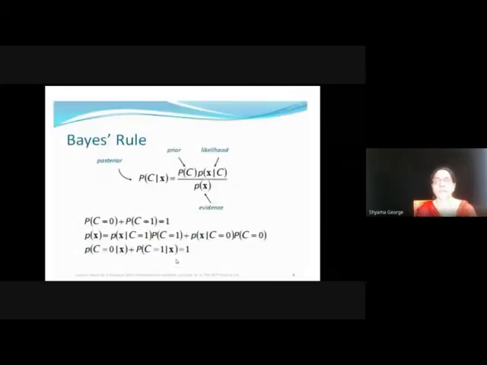For the Naive Bayes classifier, you have to understand the terms in the formula. We know that probability of C given X is equal to probability of C into probability of X given C, divided by probability of X. The probability of C given X is known as the posterior probability, and probability of C is the prior probability. Probability of X given C is known as the likelihood, and probability of X is the evidence.